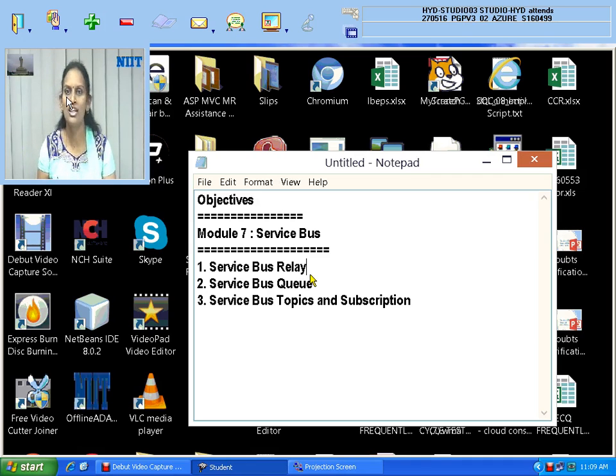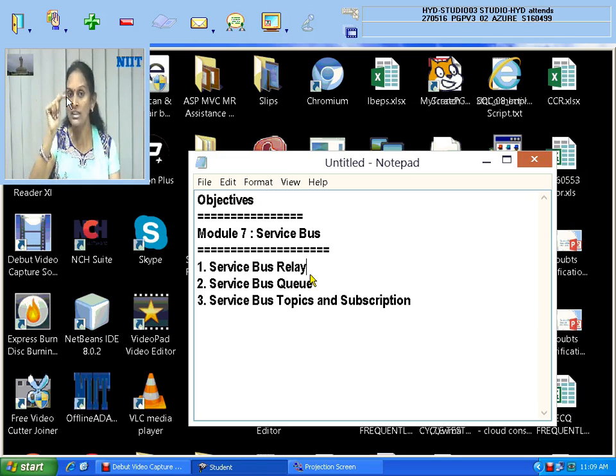The application is unable to access my service which is in my local computer. Still, you want to make it available. Then the concept of service bus relay comes into play. I am going to show you on the document camera how the work happens, and how your service bus relay will help you. And one thing, where are you going to create the service bus? In the cloud. In the Azure cloud, I will create one service bus.